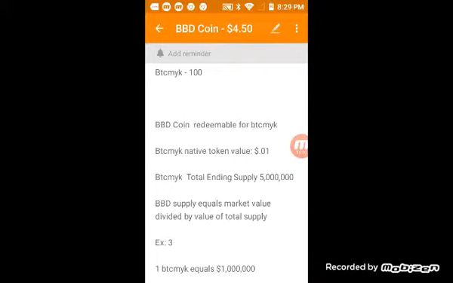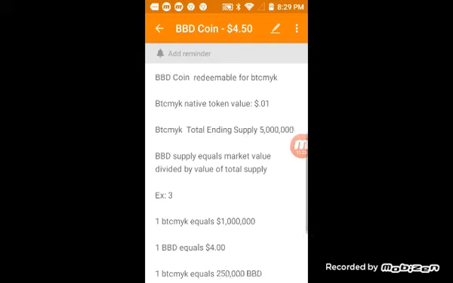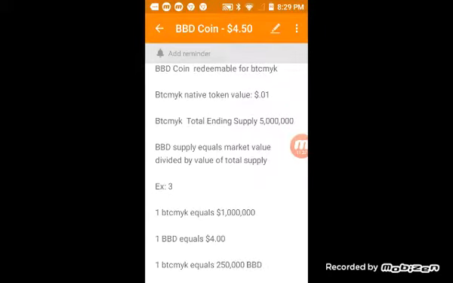Now, why would you want to do that though? Well, one reason is the Bitcoin MYK total supply is only 5 million coins, right? So let's think about that for a minute. What that means then is the Bitcoin MYK Backed Dollar, the BBD coin supply, equals the market value divided by the value of the total supply, or the 5 million coins that may exist, right?